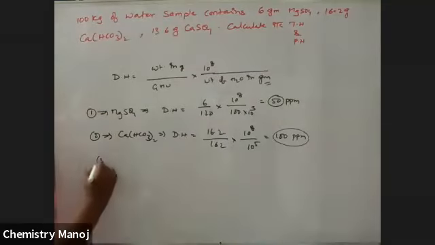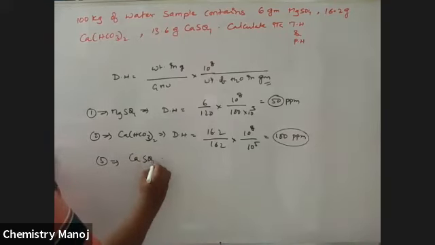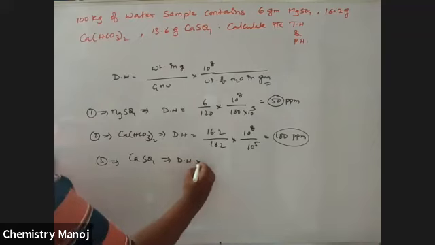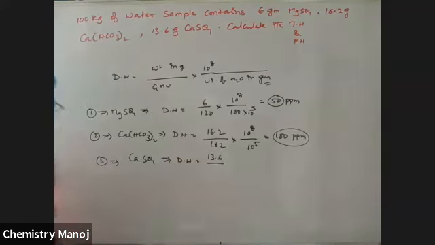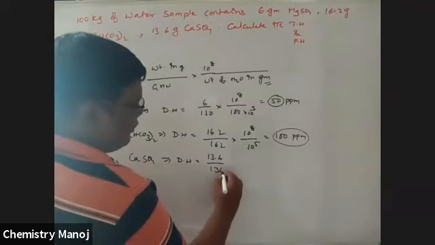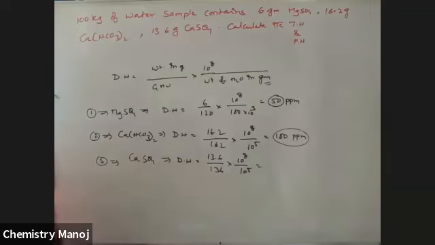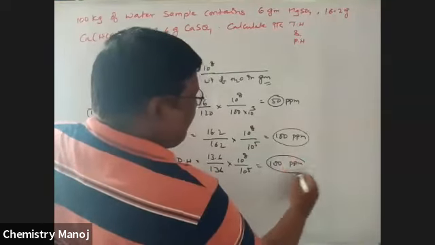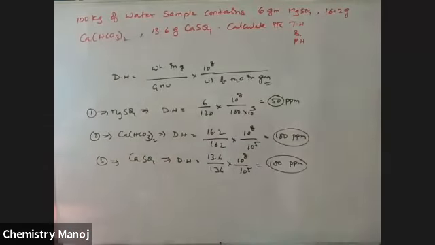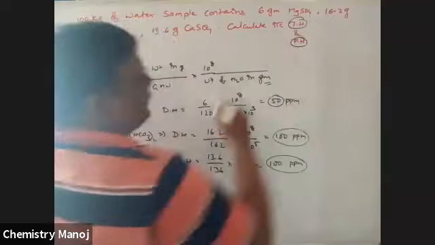Next, third case. What is that? Calcium sulfate, CaSO4. Degree of hardness is equal to weight 13.6 by molecular weight 136 into 10 power 8 by 10 power 5, which is equal to 100 ppm.